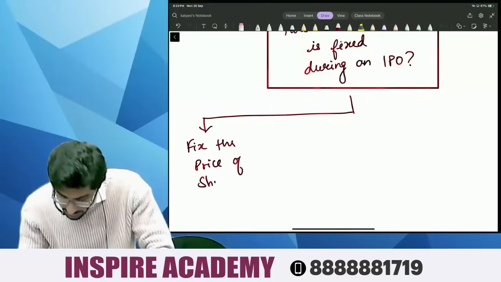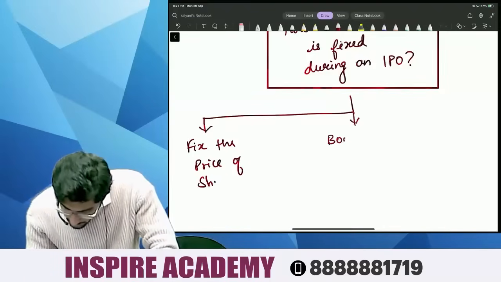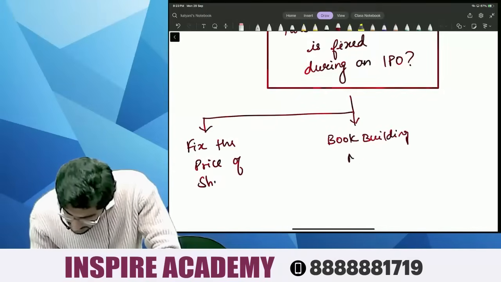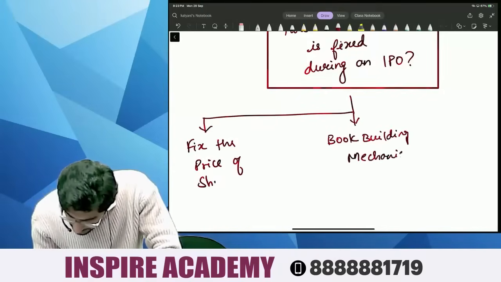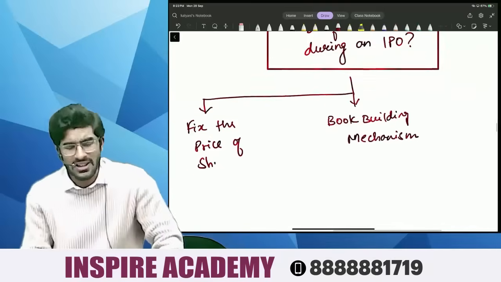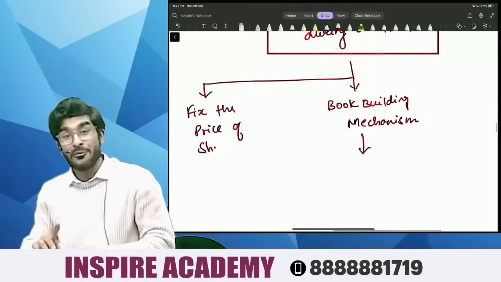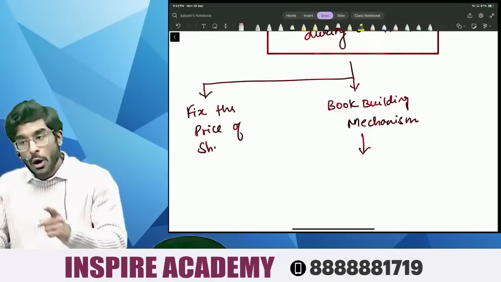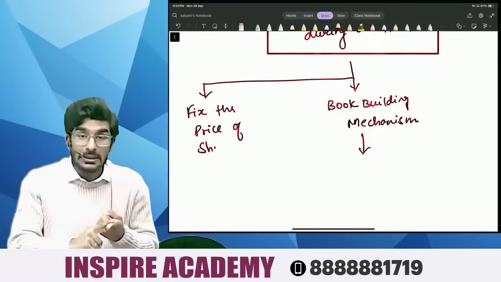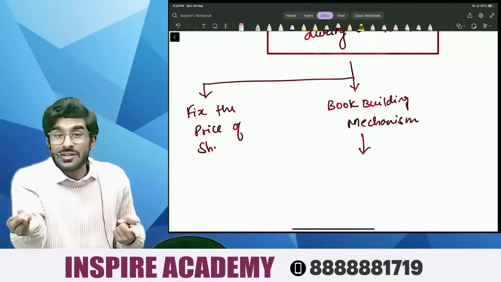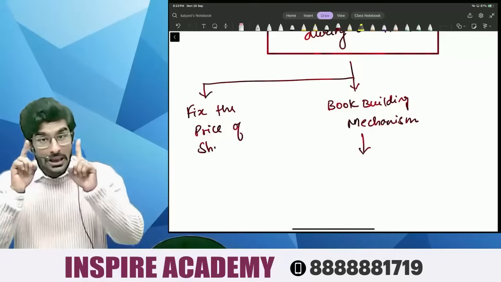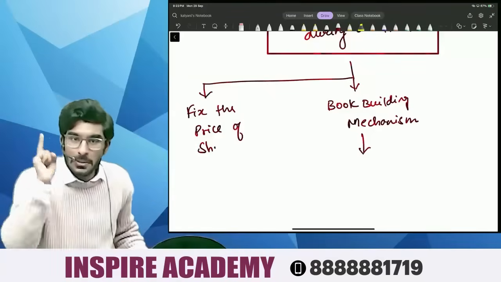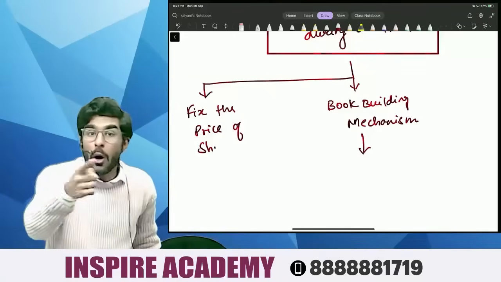Number two is, people, there's a concept called the book building mechanism. Now, what is the meaning of book building mechanism, people? Book building mechanism is a way to discover the maximum price that all the investors are willing to pay. It is the price based on demand and supply, the maximum price that can be paid by all the investors.